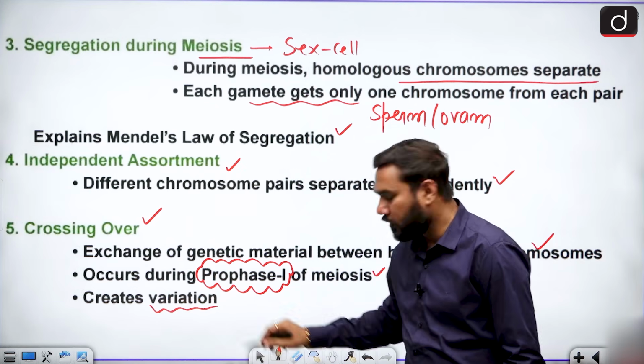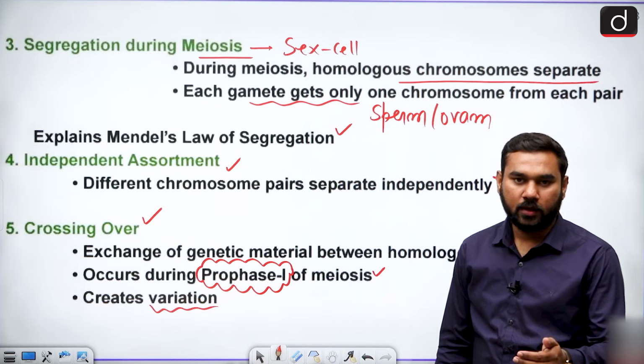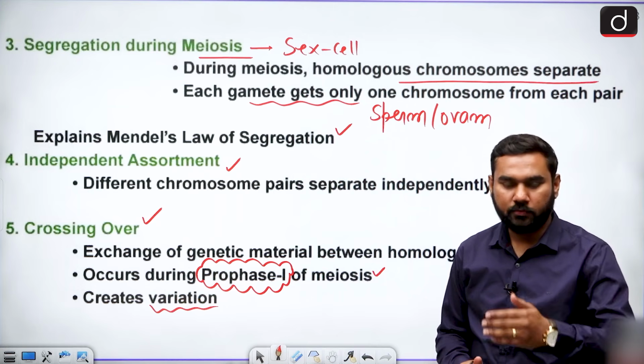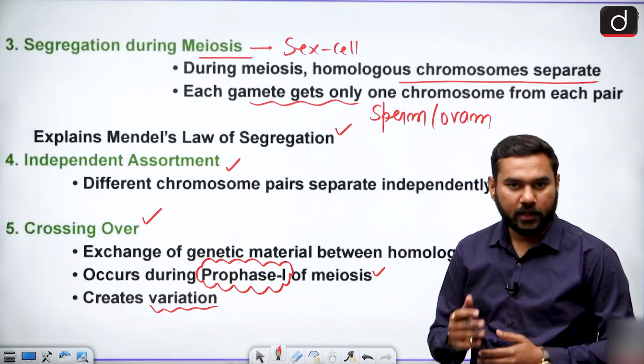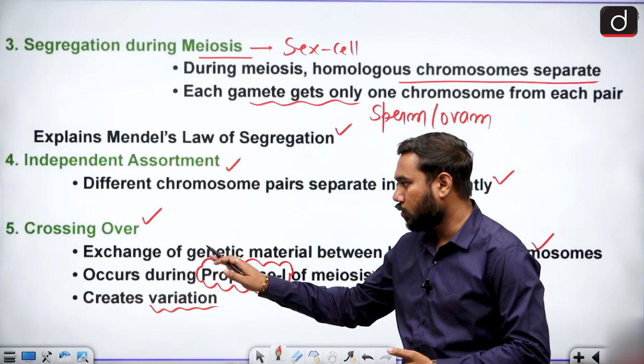variation. That is the point I tell you in a simple manner: the same parents can have babies with different body structures, just because the variety changes every time. This is called crossing over.